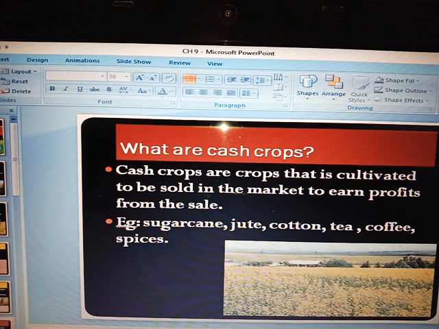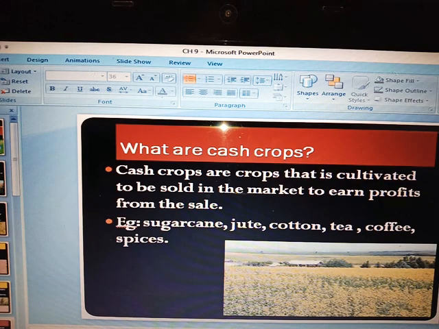Cash crops are crops grown to be sold in the market. They help farmers to earn money. They can just sell their crop, they need no permission. Now some of the crops which are grown as cash crops are sugarcane, jute, cotton, tea, coffee, spices. So these are some of the cash crops.